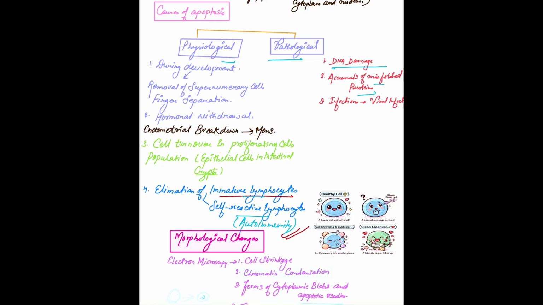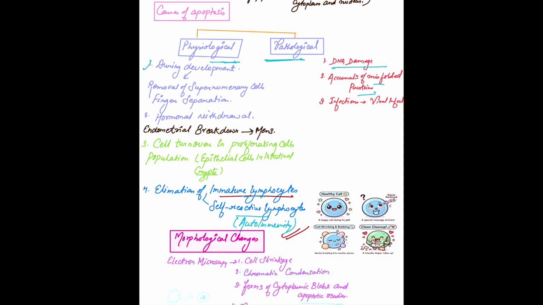The next question comes here: why does the cell decide to commit suicide? What are the triggers for apoptosis? So those are the causes of apoptosis. We learn about this. Unlike necrosis, which is always pathological, apoptosis can be physiological as well as pathological. Under what all conditions can physiological apoptosis be seen? Like, under what all normal conditions do we have apoptosis?